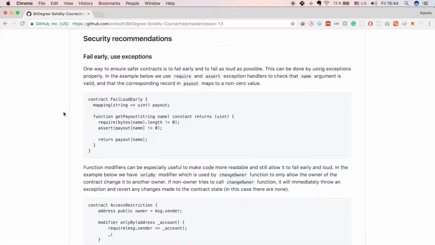Now let's have a look at some of the most common security recommendations. One way to make smart contracts safer is to fail early and to fail as loud as possible. This can be done by using exceptions properly. In the example below, we use require and assert exception handlers to check that the name argument is valid and that the corresponding record in payout maps to a non-zero value. And if none of the exceptions are thrown, we simply return the payout of the corresponding name.